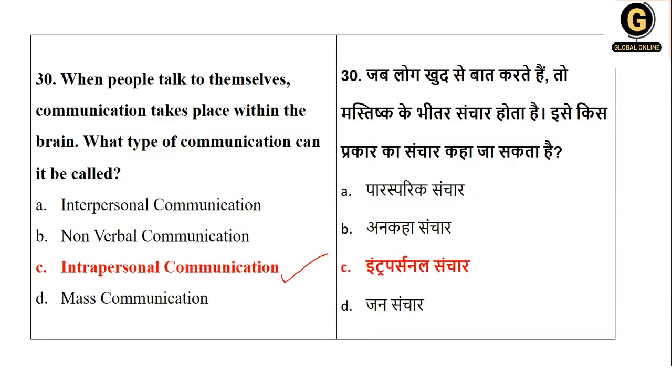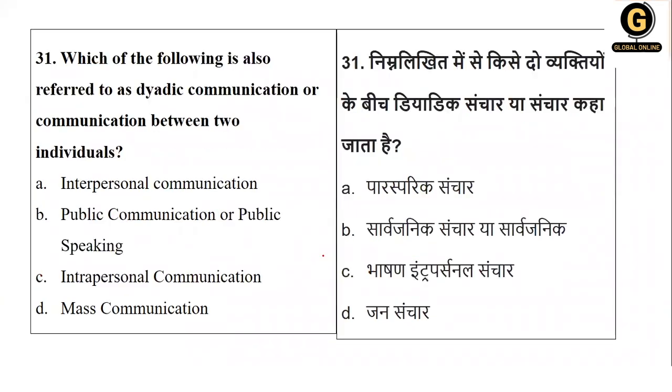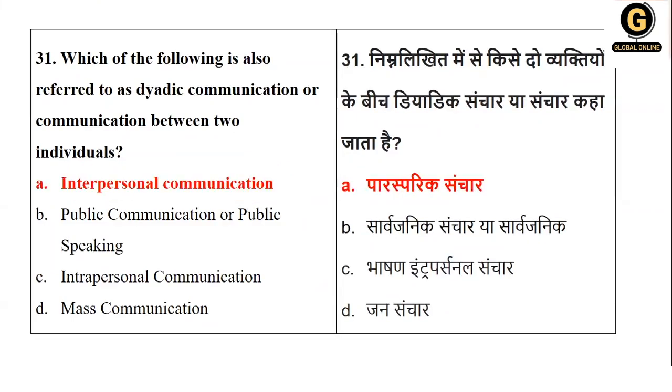Okay, then which of the following is also referred to as dyadic communication, or communication between two individuals, between two people? So it is called interpersonal. One person talking to another, or two people. That is option number 1, here the right answer.